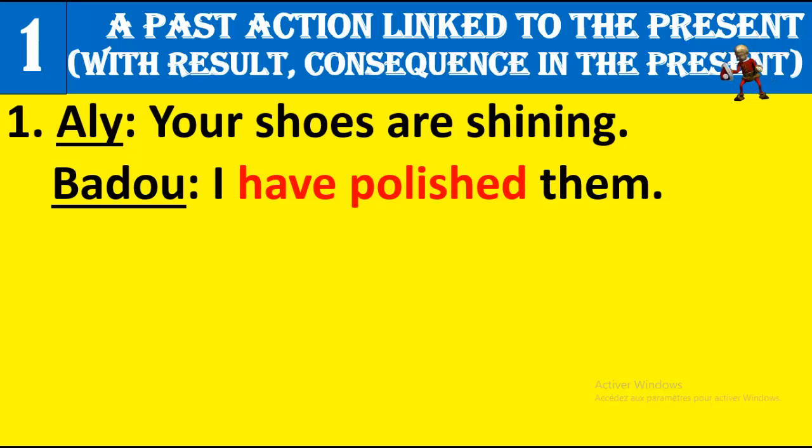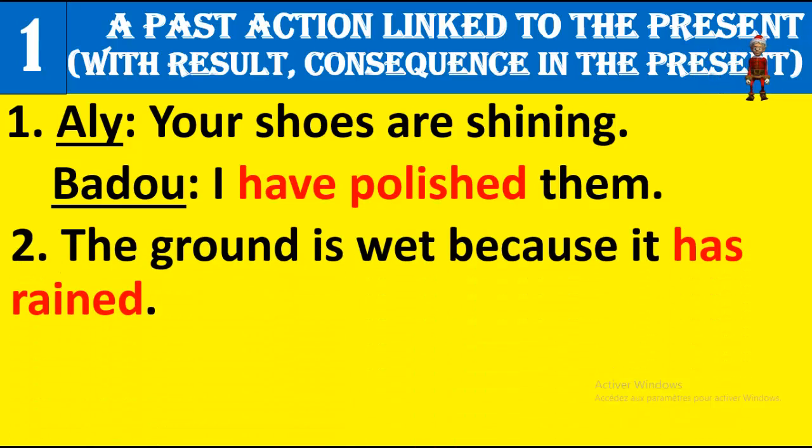You don't say yesterday or last Friday or this morning. You just say, I have polished my shoes, I have polished them, to show that the action that happened in the past, meaning polishing my shoes, has a result in the present. My shoes are shining. Example number 2. The ground is wet because it has rained.